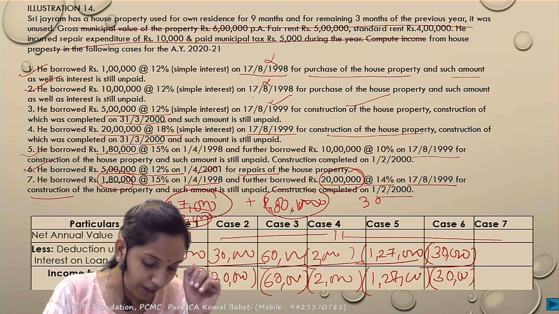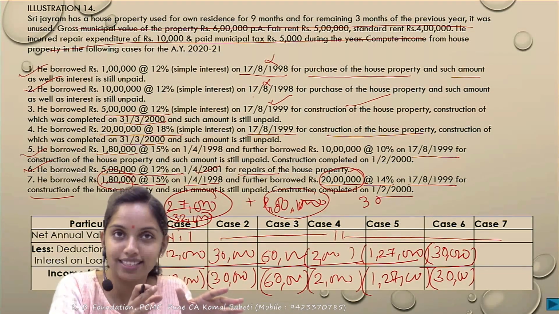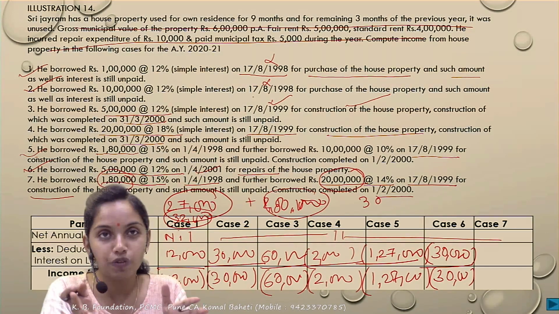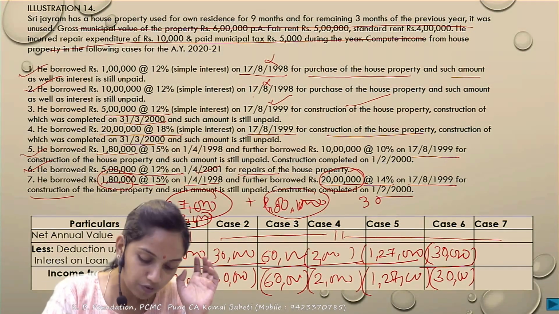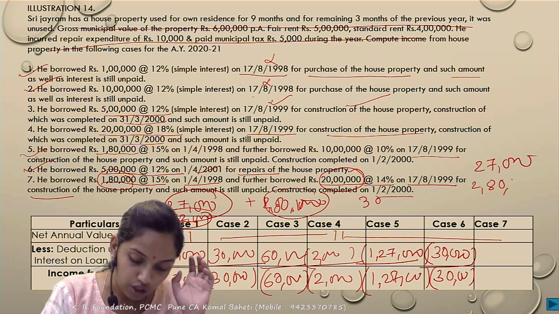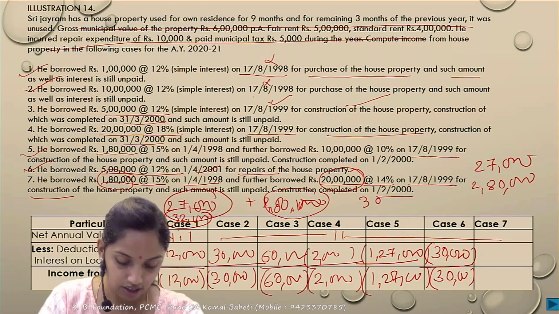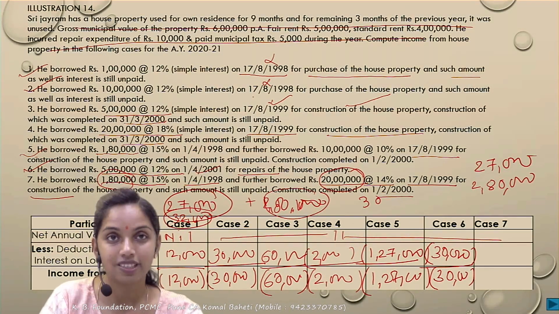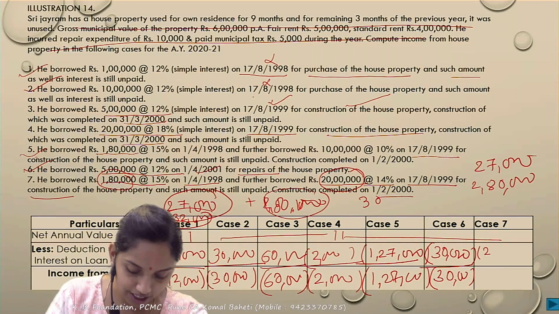This does not satisfy. So for the first loan, the 1,18,000 loan, the limit is 30,000, and for the second the limit is 2 lakh. So actual or 2 lakh whichever is lower, actual or 30,000 whichever is lower. So in the first case full 27,000. In the second case how much is it? 2,80,000. Correct? So how much maximum can we get? The max could be 2 lakh, right? So the total of both cannot exceed the 2 lakh. So maximum how much interest deduction will we get? 2 lakh. Have you got it?